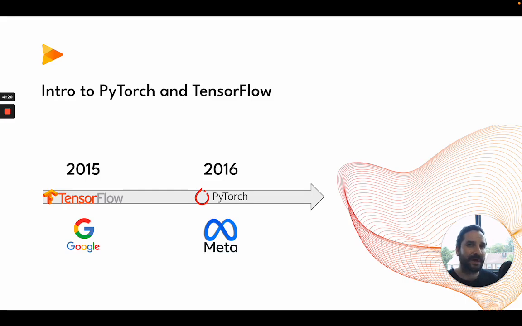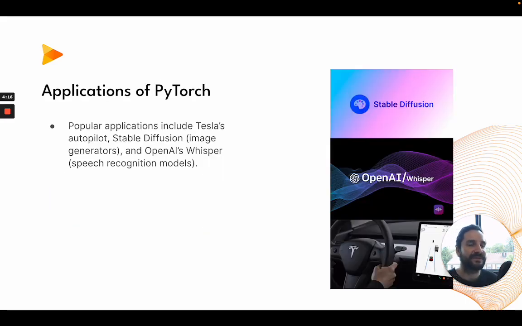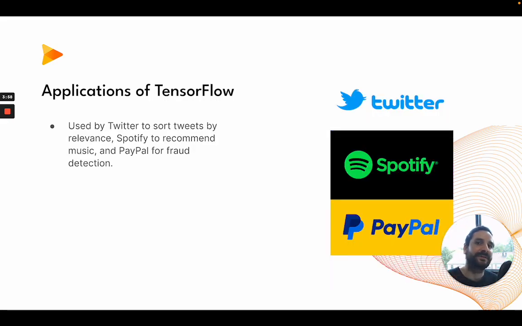So what have been some popular applications over the years? For PyTorch, these include Stable Diffusion, which is an AI image generator, and we have talked a little bit during classes about it. Also, OpenAI's Whisper, where OpenAI have developed ChatGPT, and also Tesla's Autopilot. Now, keep these brands and names in mind, and let's compare them against TensorFlow applications, which include Twitter, that has used it to store tweets by relevance, also Spotify, that has used it for their recommender algorithm, or PayPal, that has used it for fraud detection.